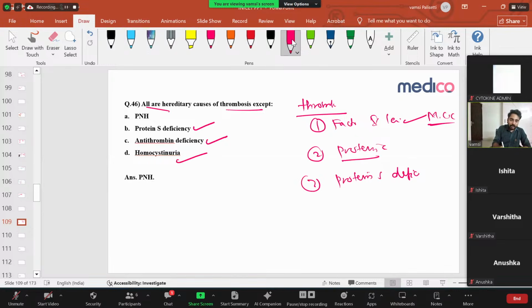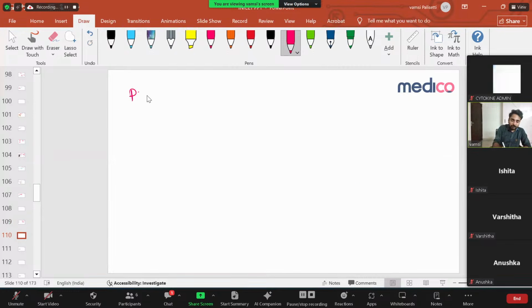So PNH is not a hereditary cause. So what is this PNH? Paroxysmal nocturnal hemoglobinuria.